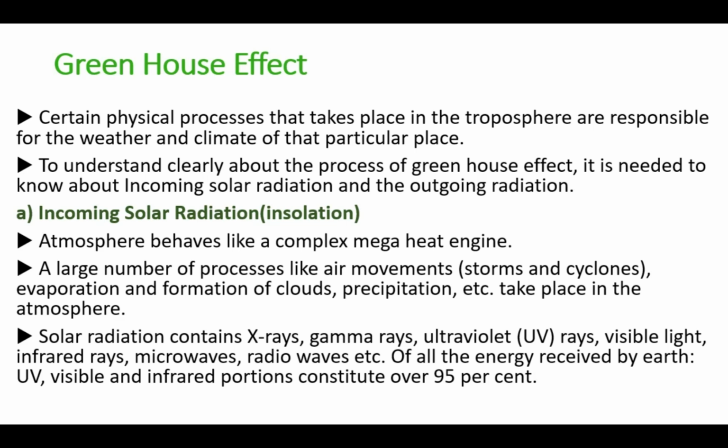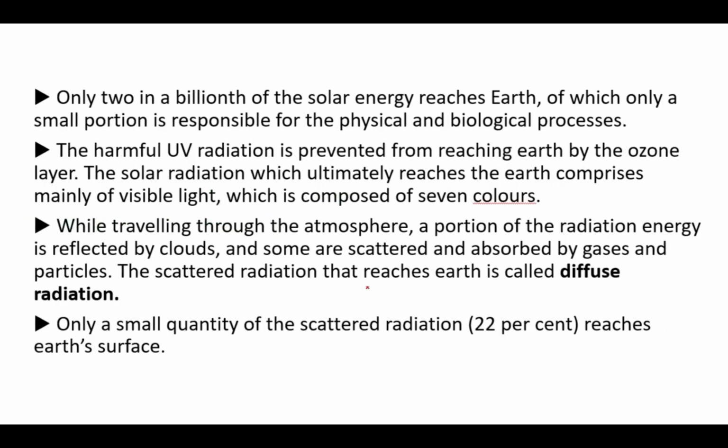So you can say that the radiation from the sun is very important. If too much radiation is there, it is very dangerous also. The solar radiation consists of X-rays, gamma rays, ultraviolet rays, visible light, infrared rays, microwaves, radio waves, etc. Of all the energy received by the earth, ultraviolet, visible and infrared portions constitute over 95%. Moreover, only 2 in a billion of solar energy reaches the earth, of which only a small portion is responsible for physical and biological processes.